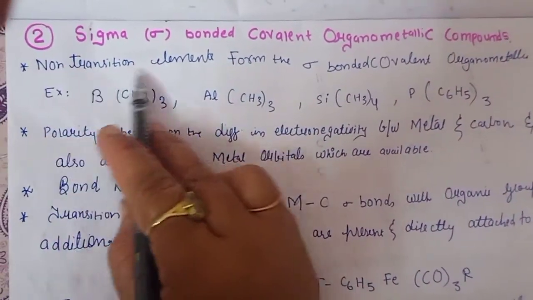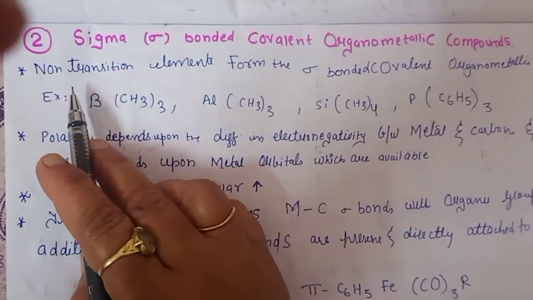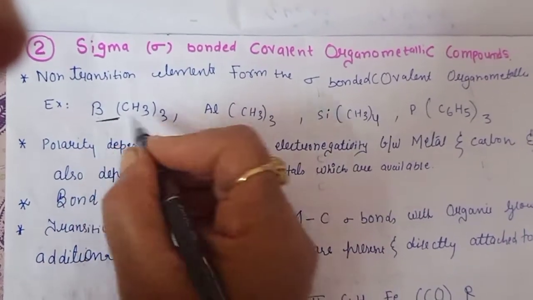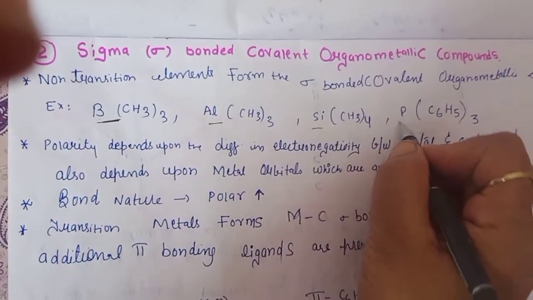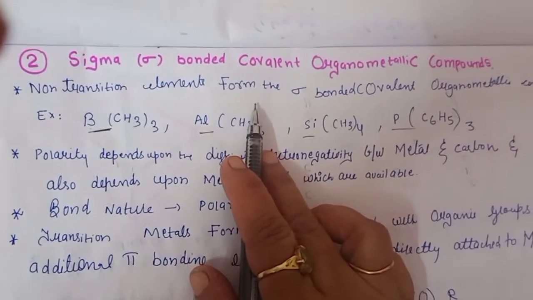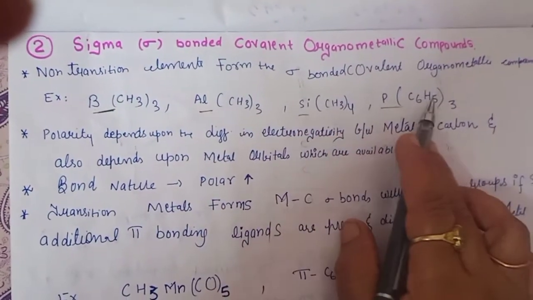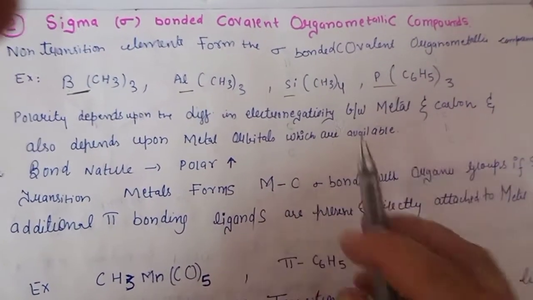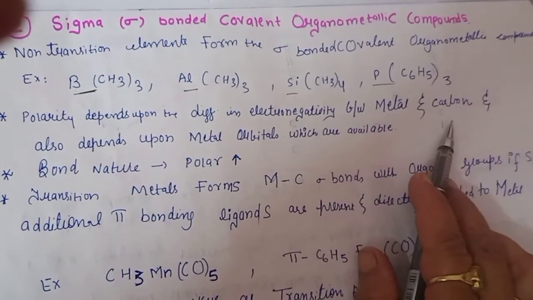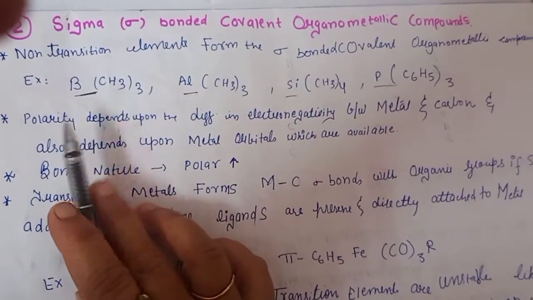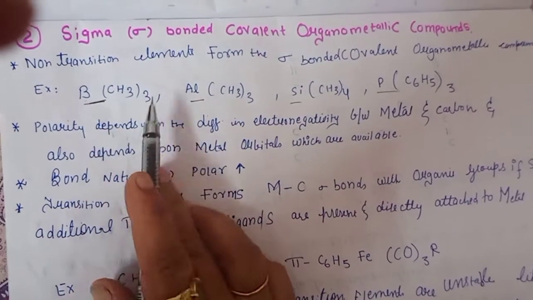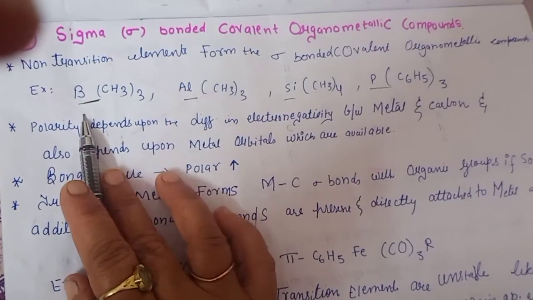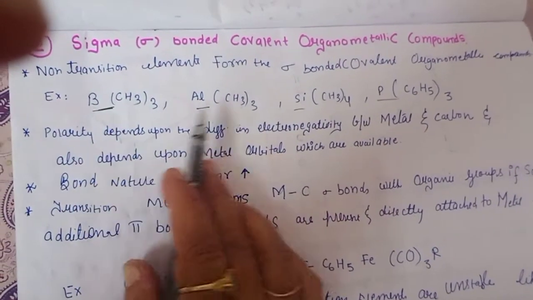So the non-transition elements, as we discussed previously, some main group elements. So this will be from the p block category: boron, aluminium, silicon, phosphorus. So non-transition elements generally form sigma bonded covalent organometallic compounds. The polarity depends upon the difference in the electronegativity between the metal and the carbon. Means which type of bond will be there, whether the bond will be polar or non-polar, will depend upon the electronegativity difference between carbon as well as the element. Means which metal is there, which non-metal is there.